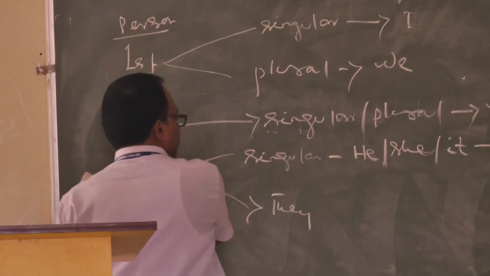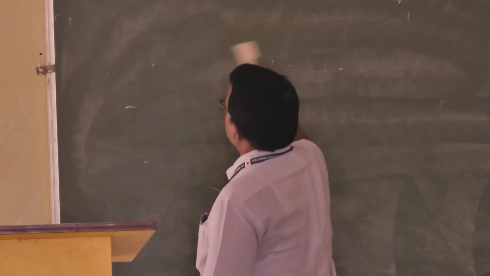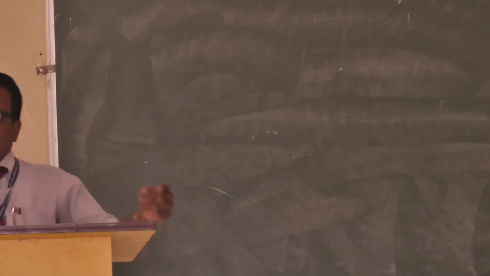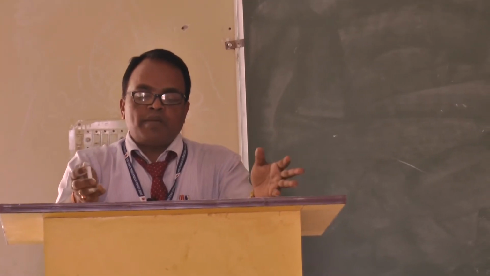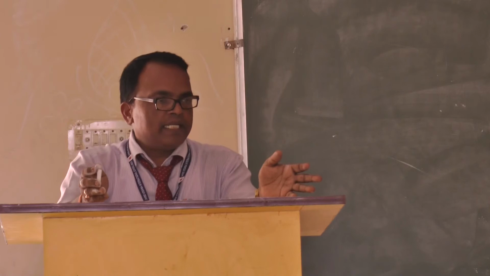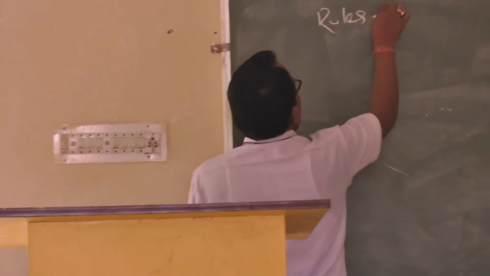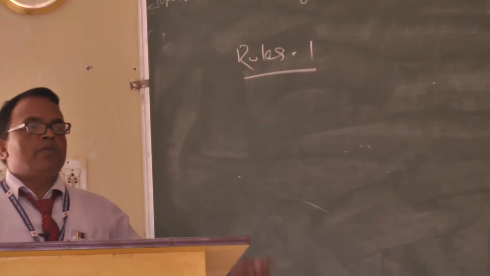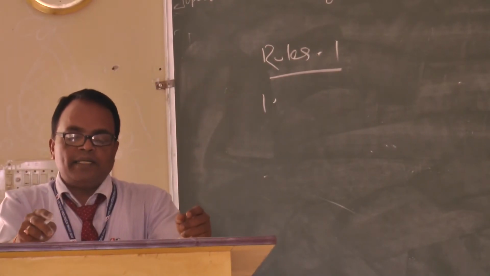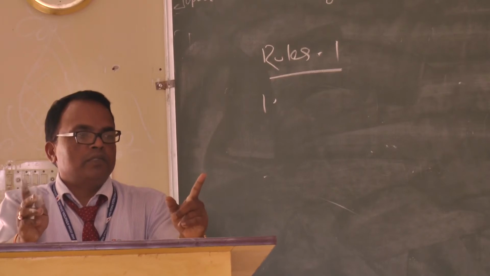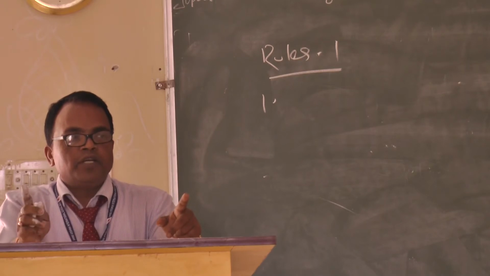Up to this, understood? Yes. Next. Singular subject takes a singular verb, plural subject takes a plural verb. Rule number 1: if two singular subjects are joined by and, the verb will be plural.